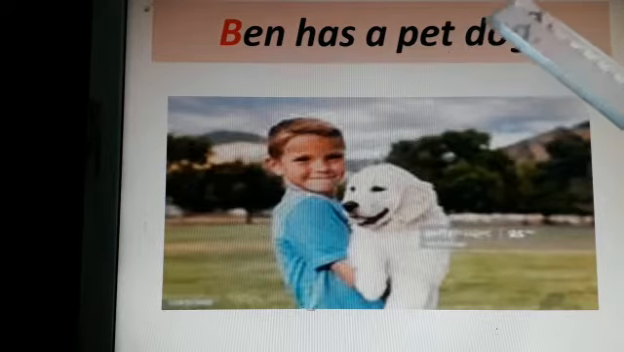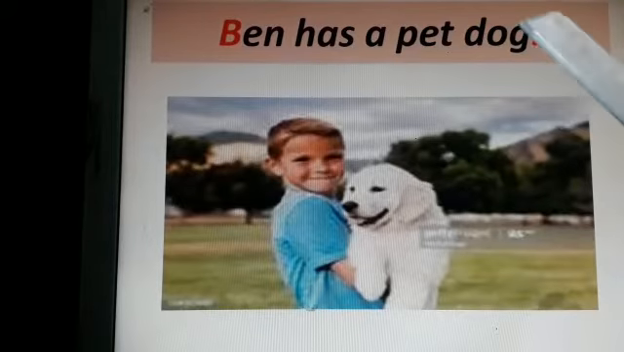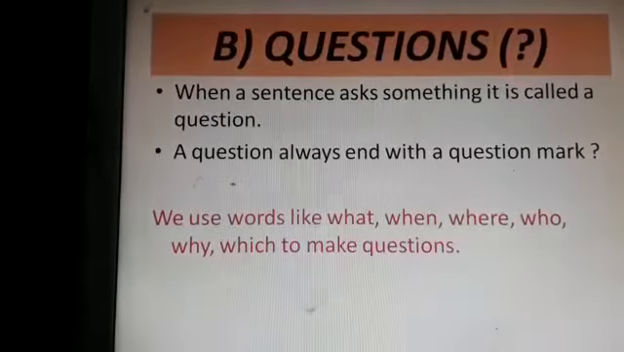When a sentence tells us something, it is called a statement, and a statement always ends with a full stop. The girl is reading a book. So, this is a statement. It's telling about the girl. What is she doing? She's reading a book. So, it is a statement, and a statement ends with a full stop.